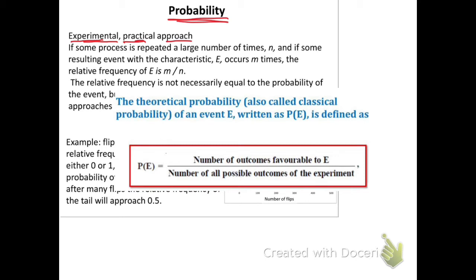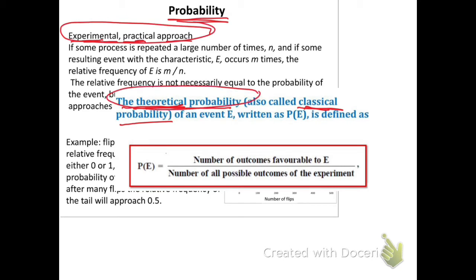I'll give you this formula again. The theoretical probability is also called classical probability. Any of them are the same. So we have classical and theoretical, and also experimental and practical. This is the practical approach, and this is the theoretical or classical approach.